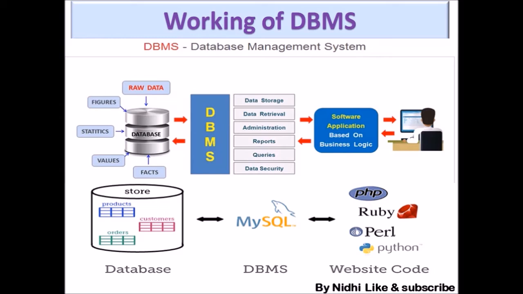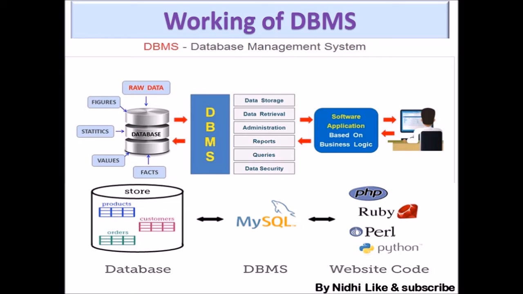tables. Okay. Product is one table, customer is another table, and orders is another table. So this is a database with the name store. Okay. So in the next image, first we are having a database, then the database needs a database management system. So here DBMS is database management system.